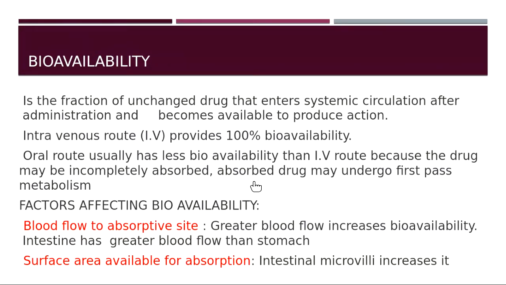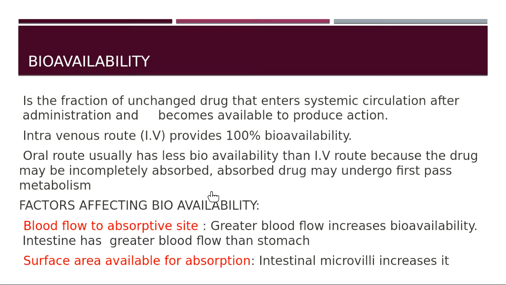So these things might take place in the oral route which might reduce the bioavailability of the drug after oral administration. Now, what factors affect the bioavailability?